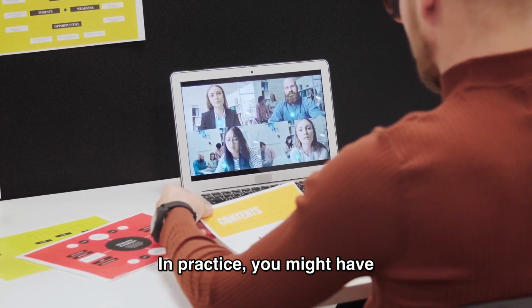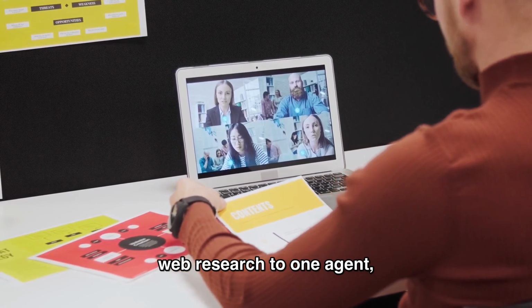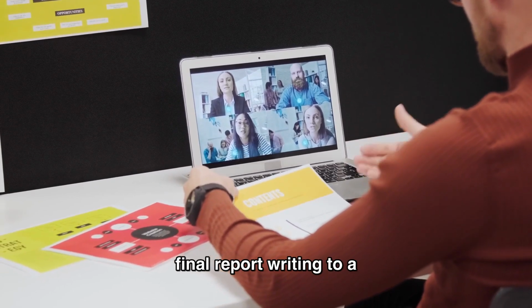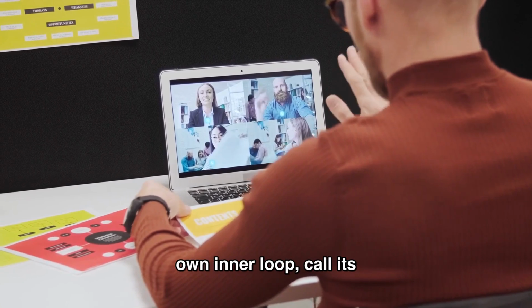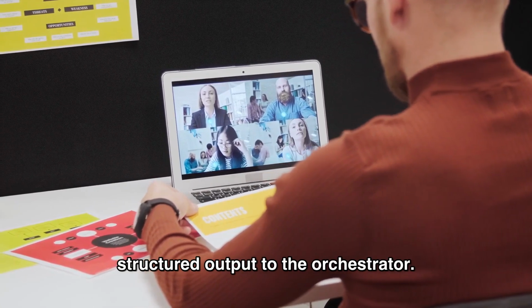In practice, you might have an orchestrator agent that delegates web research to one agent, data analysis to another, and final report writing to a third. Each specialist can run its own inner loop, call its own tools, and return a structured output to the orchestrator.